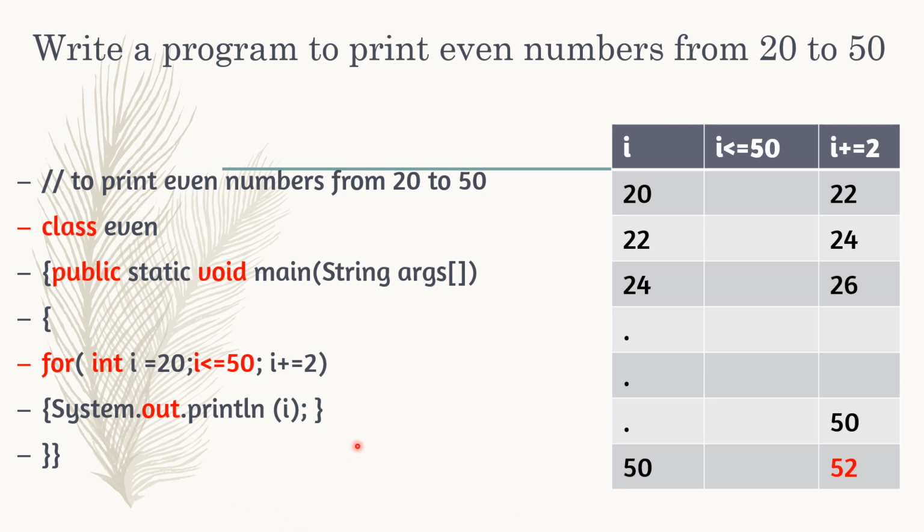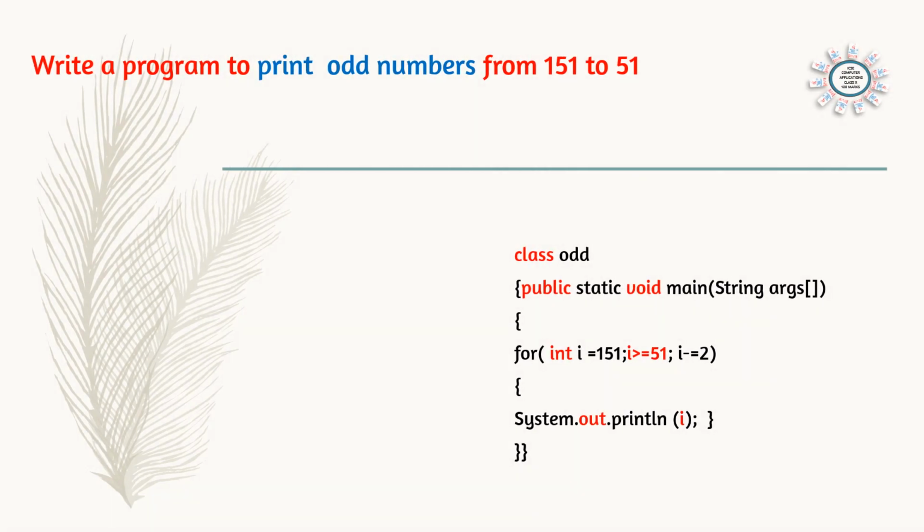And if you print the value of i outside this brace, then 52 also will be printed, the last value of i. Otherwise, if we are printing inside the loop, opening and closing the loop here, then the numbers 20 to 50 will be printed. Next question: write a program to print odd numbers from 151 to 51. That means the starting number is 151 and the ending number is 51.